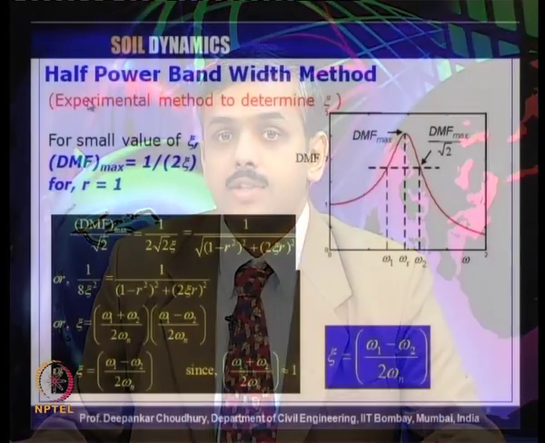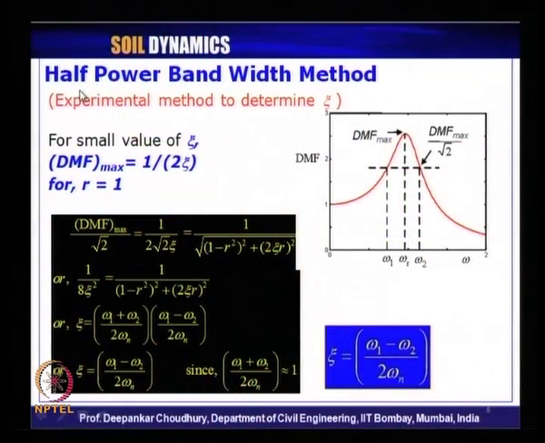Also, we have seen the concept of what is known as half power bandwidth method. It is an experimental method to determine the damping ratio of a system, and using this concept we can find out the damping ratio based on the applied external frequency and the natural frequency of the system expressed in this way.